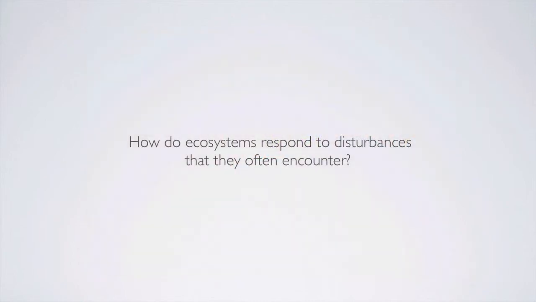Some of the focal questions that they offer: how do ecosystems respond to disturbances that they often encounter? So disturbances are a natural part of the time course of ecosystems. And many of the species that we find have adaptations, for example, to particular disturbances, if not rely on disturbances for their life cycles.